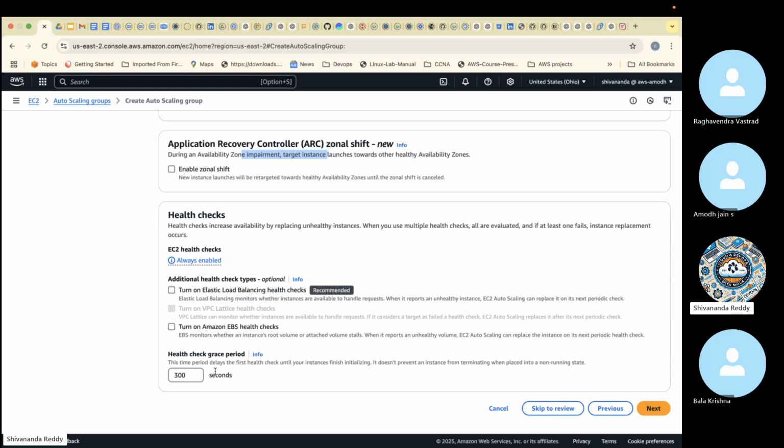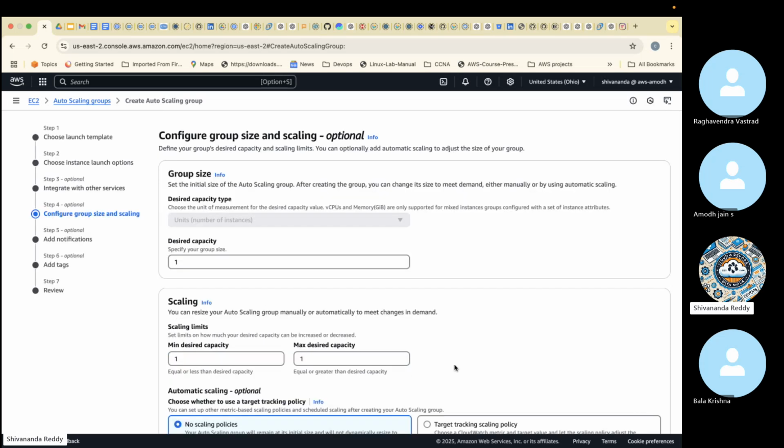Then the health check grace period. This time period delays the first health check until your instance finishes finalizing. It does not prevent an instance from terminating when placed in a non-running state. So 300 seconds is there, but I cannot wait for 5 minutes. I'll give 30 seconds. Within 30 seconds, the server will come to the running state. Next, proceed to the next.